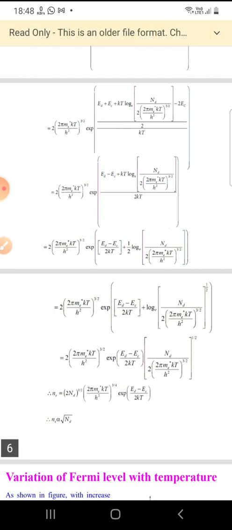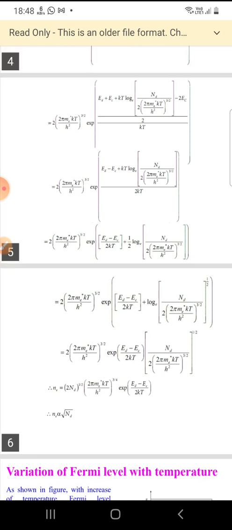Now we'll write this as 2 into (2 pi me star kT by h square) whole power 3 by 2 into exponential of (Ed minus Ec) by 2 kT plus half into log of... these 2 kT will get cancelled and we'll get half into log of Nd by 2 into (2 pi me star kT by h square) whole power 3 by 2.